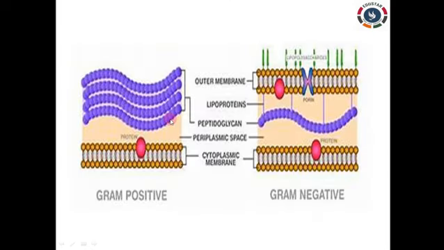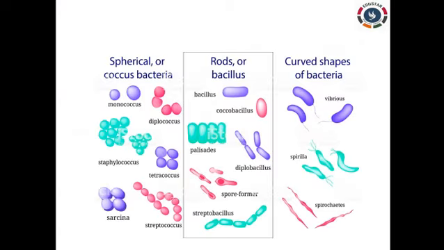Next, based upon the peptidoglycan layer, we divide the bacteria into gram positive and gram negative. A thick peptidoglycan layer means it is gram positive, and a thin layer means it is gram negative bacteria. Also, based upon the shape, we classify the bacteria into different types. We will see them one by one.